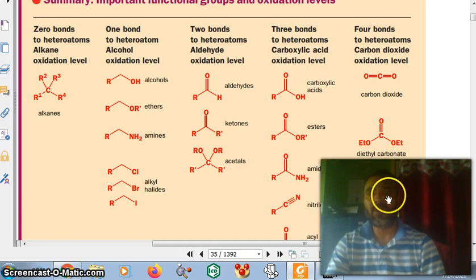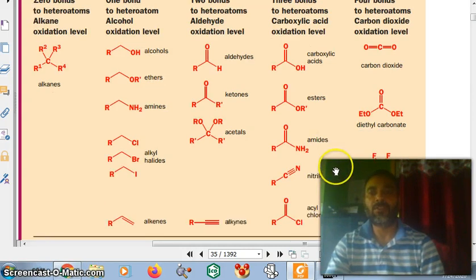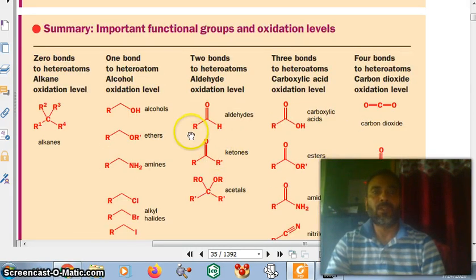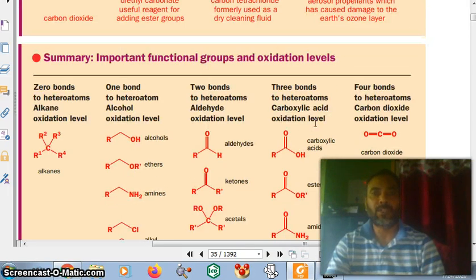Here 1 2 3 4, two fluorine heteroatoms and two chlorine heteroatoms. This is the four bonds. So important functional groups and oxidation levels. You see zero bonds to heteroatom, one bond to heteroatom, two bonds to heteroatom, three bonds to heteroatom, and four bonds to heteroatoms.